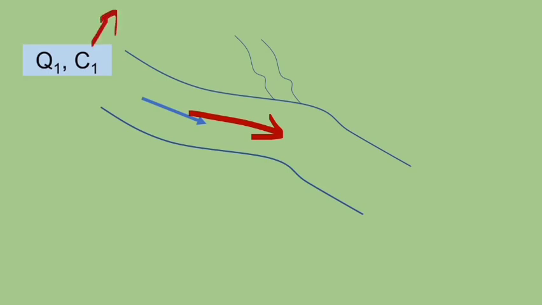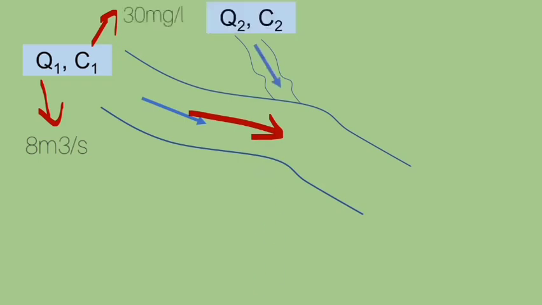So let's make a diagrammatic view to understand this question. Let us assume this is a river which is flowing. The river that is flowing has flow rate Q1, which is given as 8 meter cube per second, and concentration C1 is 30 mg per liter of that pollutant. And this one is the tributary. The concentration of pollutant is given by C2 and the flow rate of the tributary is given as Q2, which is nothing but 4 meter cube per second.